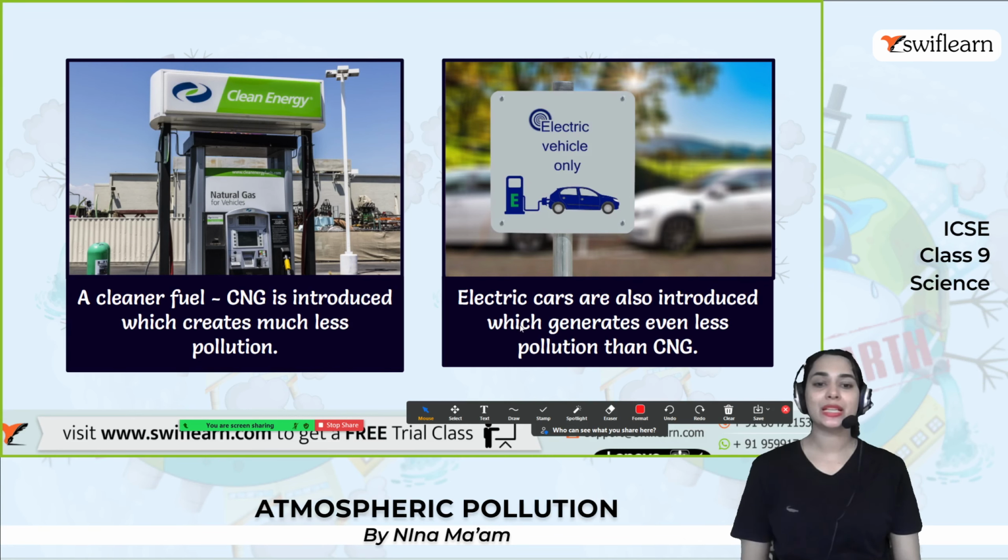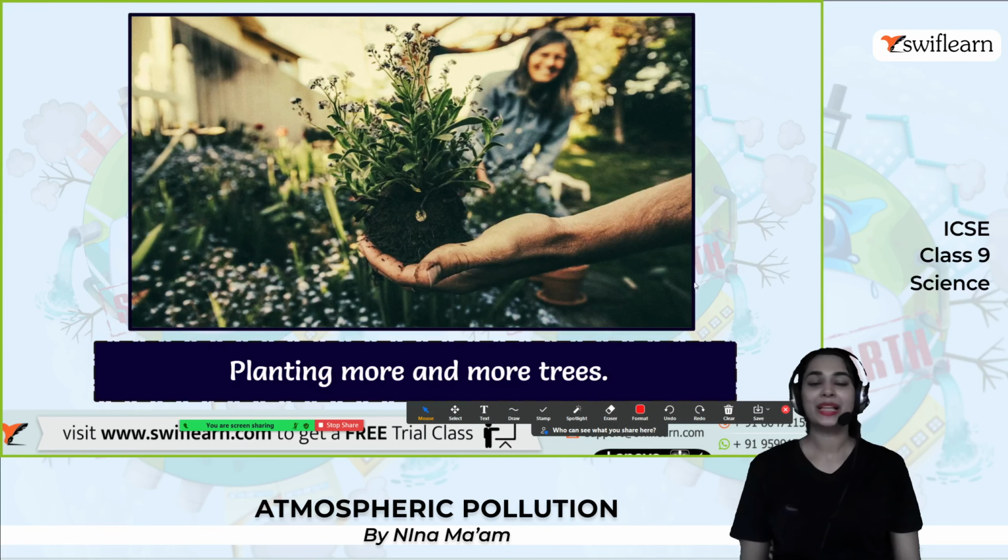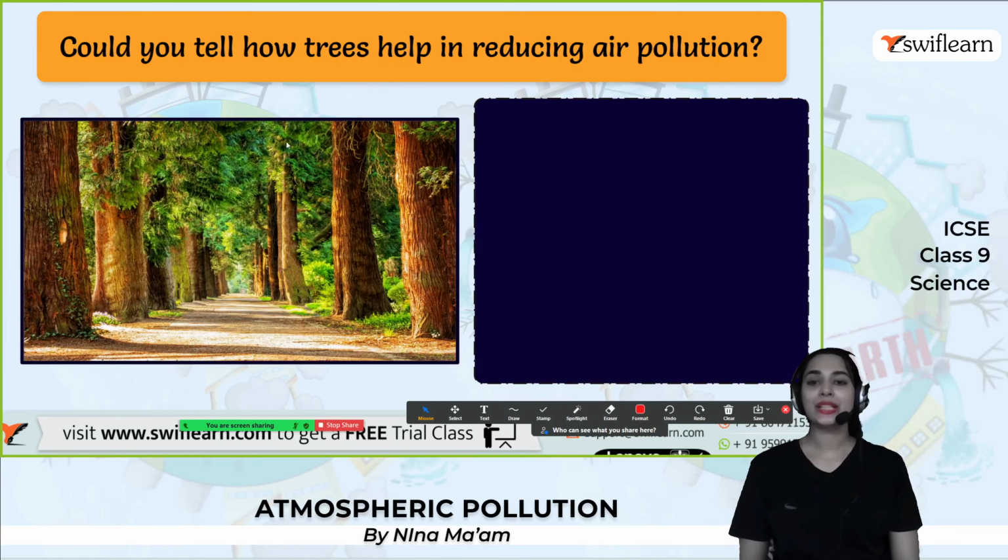And the next one is electric cars. A lot of electric cars are introduced now, which is really helpful to reduce air pollution because they generate even less pollution than CNG. Now let's plant more and more trees and let's help our mother nature. Could you tell how trees help in reducing air pollution?